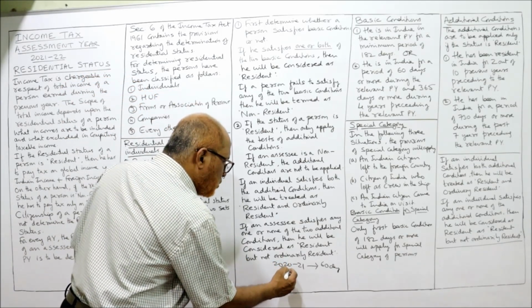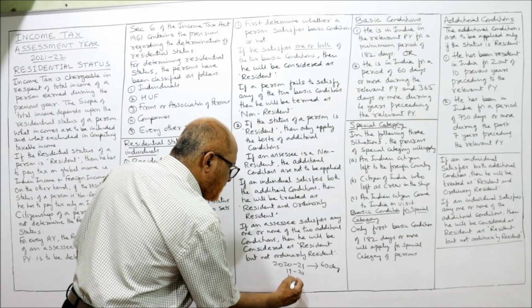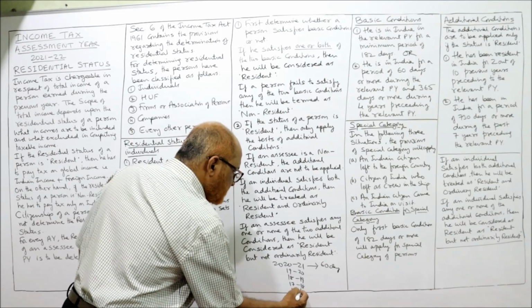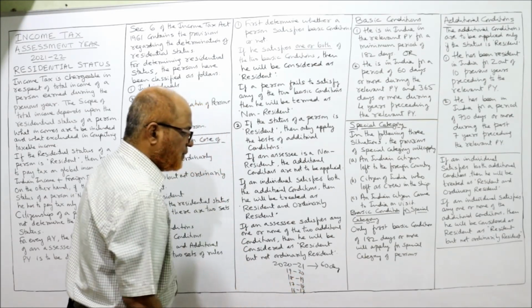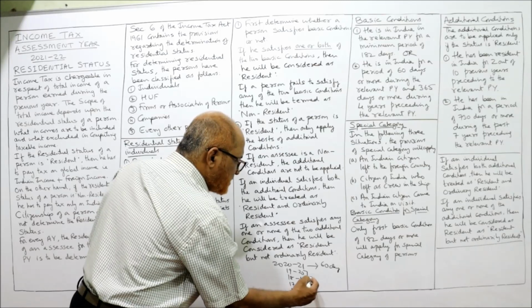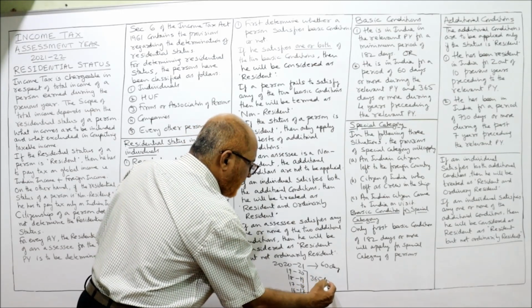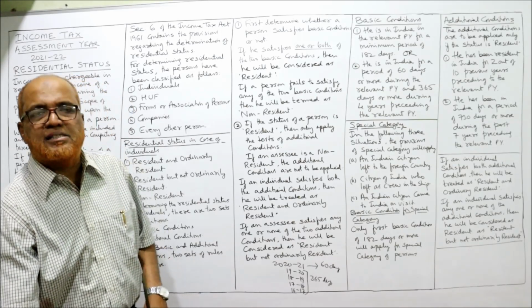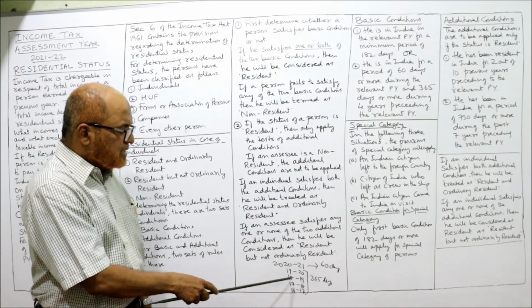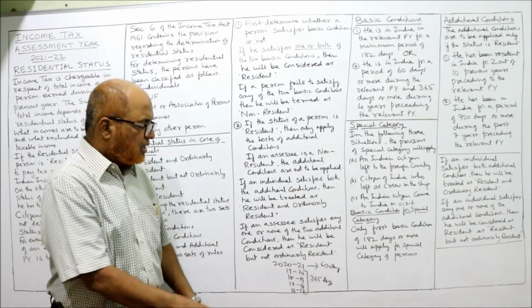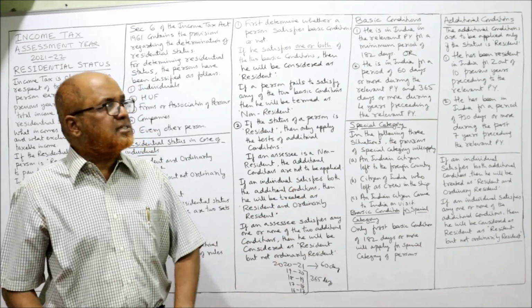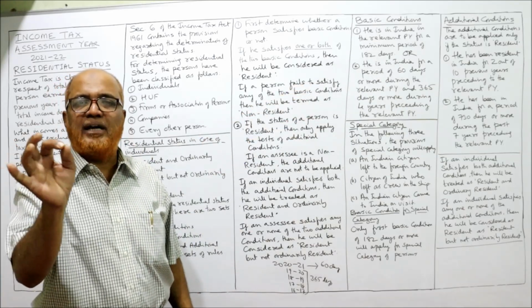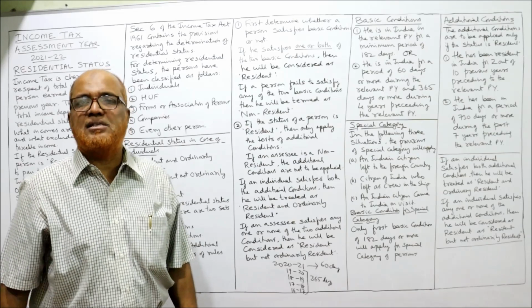Before this will come 2019-20, 2018-19, then 2017-18, 2016-17. These 4 years, he must stay in India for 365 days or more. The current previous year 60 days, and the 4 years preceding the relevant previous year 365 days or more. This is the second condition. Any one of these conditions must be satisfied by the individual, then he will become resident.